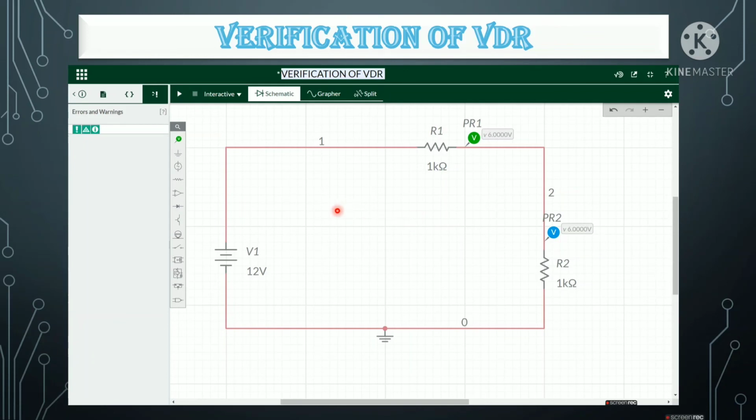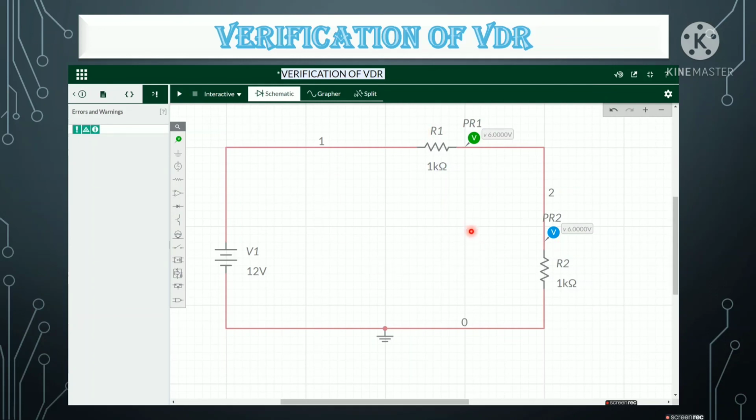We can verify with the formula: V1 is equal to V into R1 by R1 plus R2. Here V is 12 into 1 by 2, that is 12 by 2, which is 6. Similarly here 12 into 1 by 2 is 6 volts. We have verified by the formula and by Multisim.